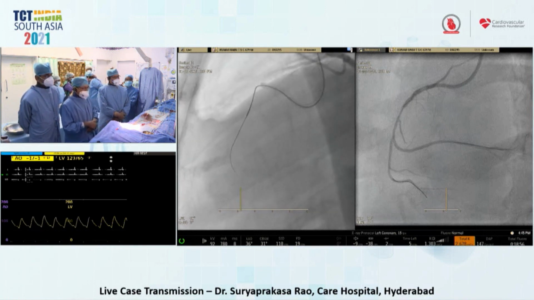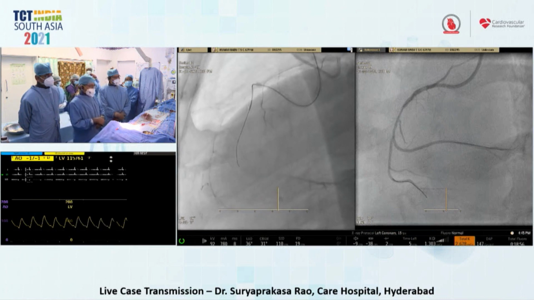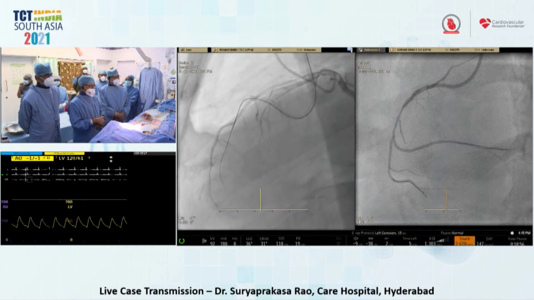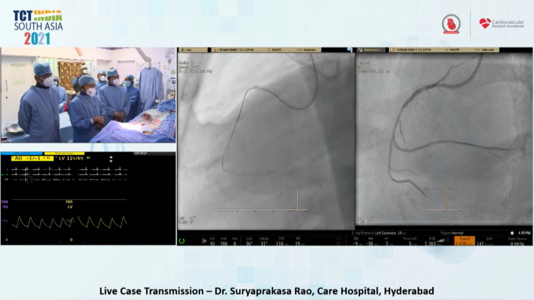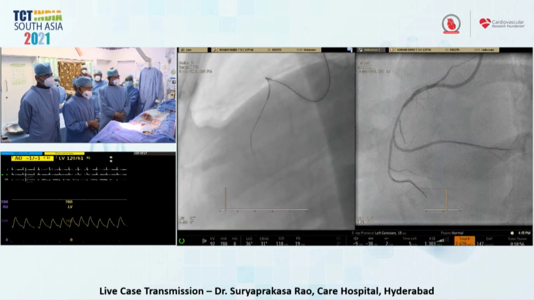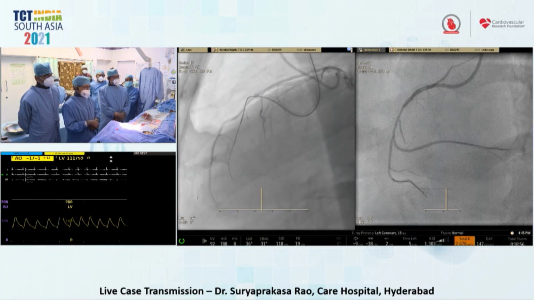And then the last two points are that the dual injection and the use of the microcatheter are two ways that you can really improve not only your support with the microcatheter, but your distal visualization. Because once you cross in a microchannel, there may not be distal visualization, and you only really want to inject with the retrograde.